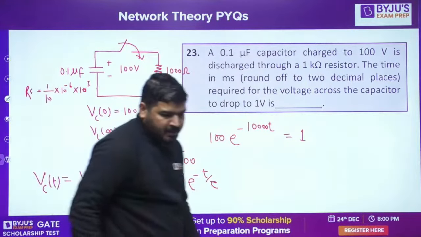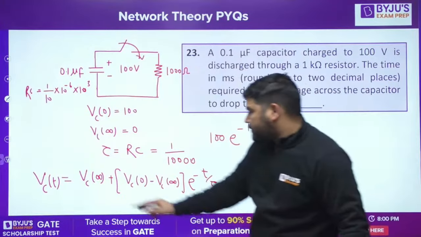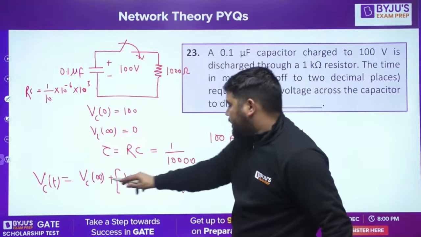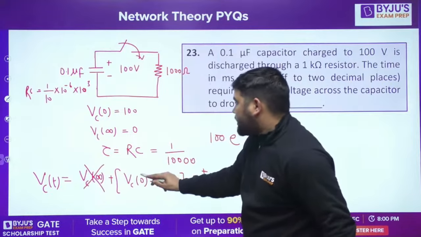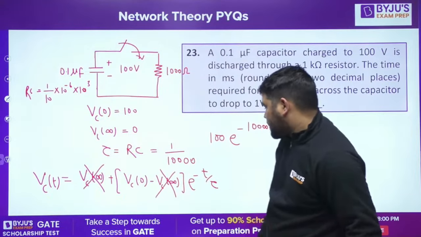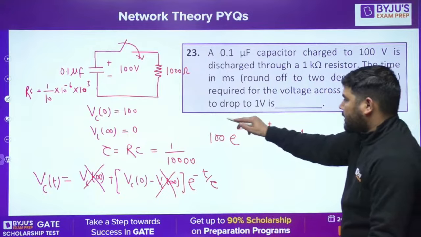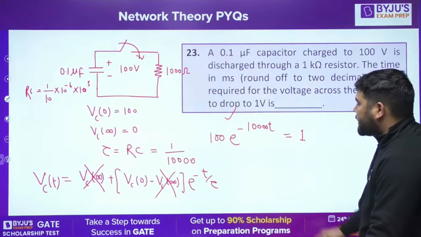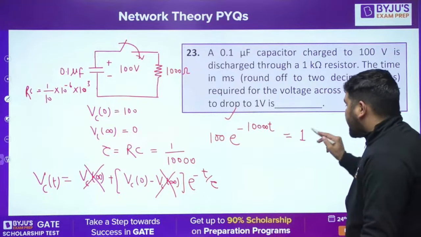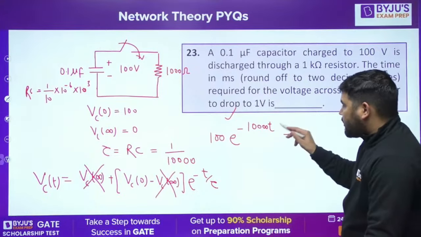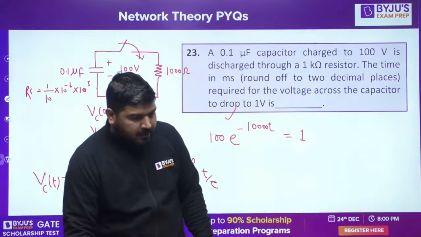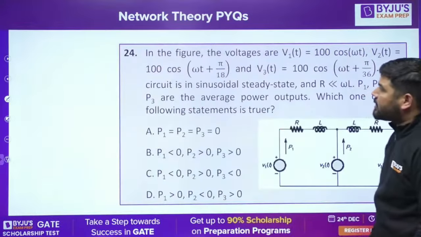So this is my capacitor equation. So I put these values. Vc infinity is 0, Vc0 is 100, e to the power minus t by tau. So this is the capacitor voltage equation, and we need to calculate the time in which this voltage becomes 1. So we can calculate the time from here. Okay, I think it's easy peasy. Let's proceed with the next question.